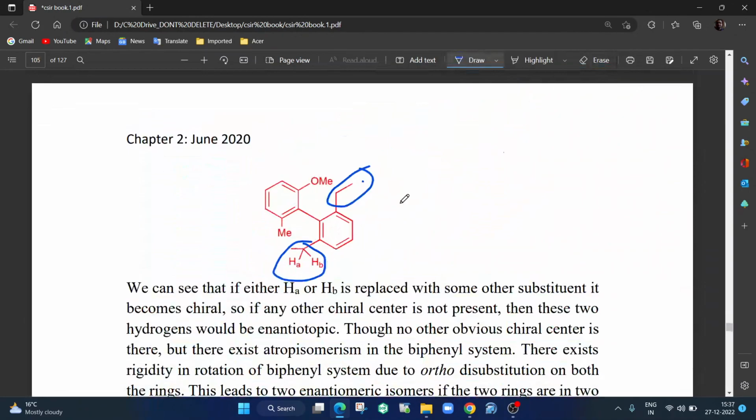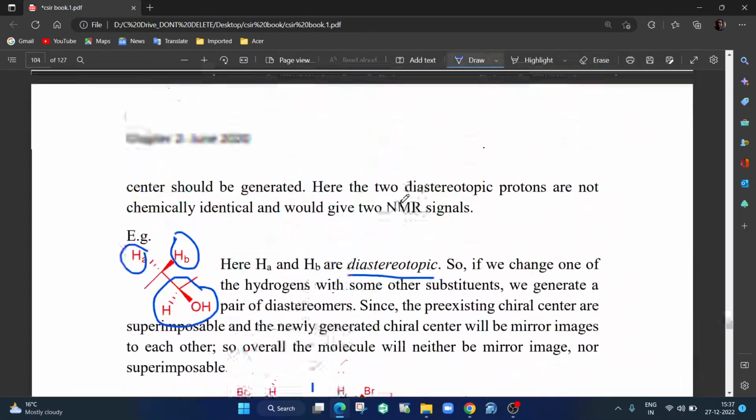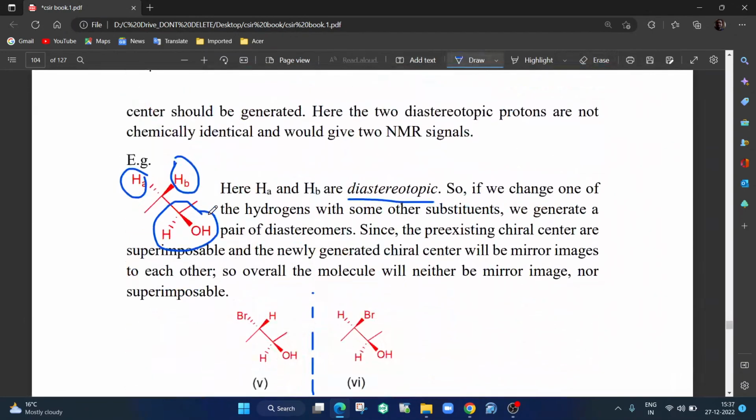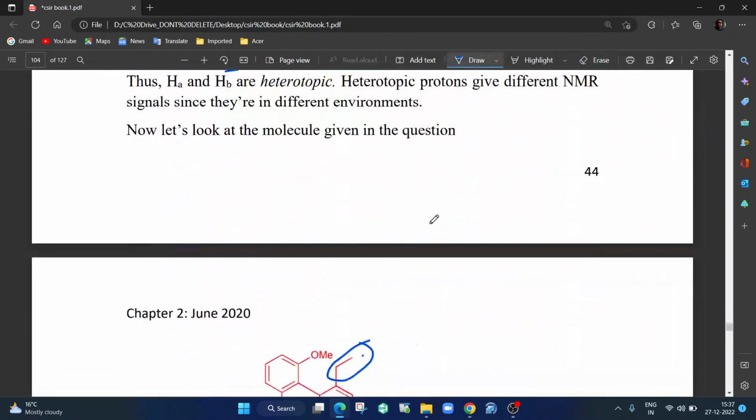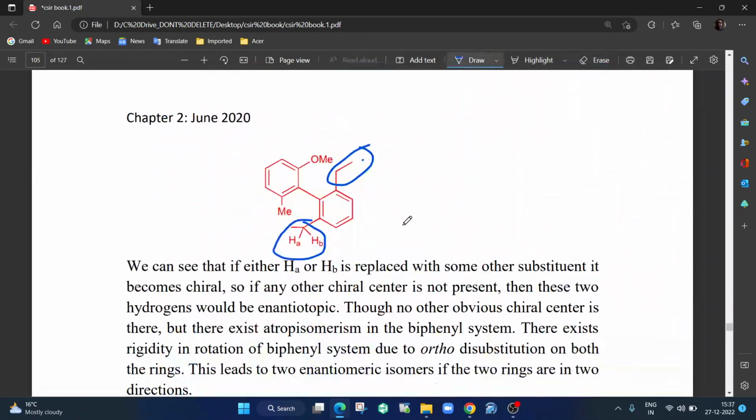Because for diastereotopic, we explained that we need one chiral center beforehand. So similarly here also it is the same thing. So that's why these two are there, and therefore this will be diastereotopic in nature.